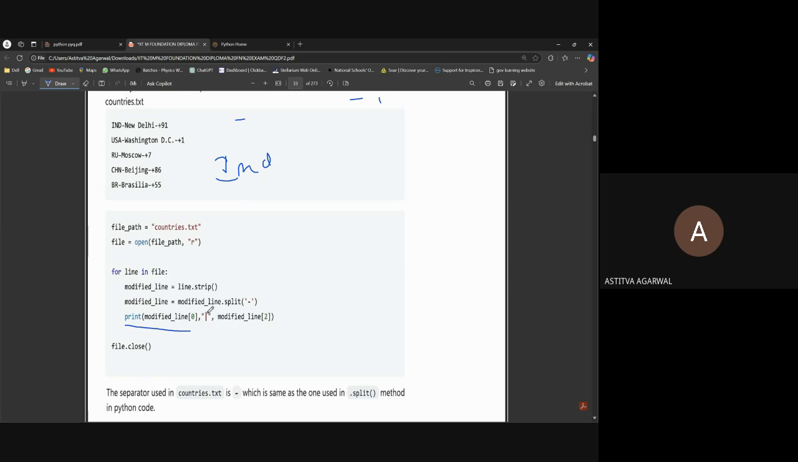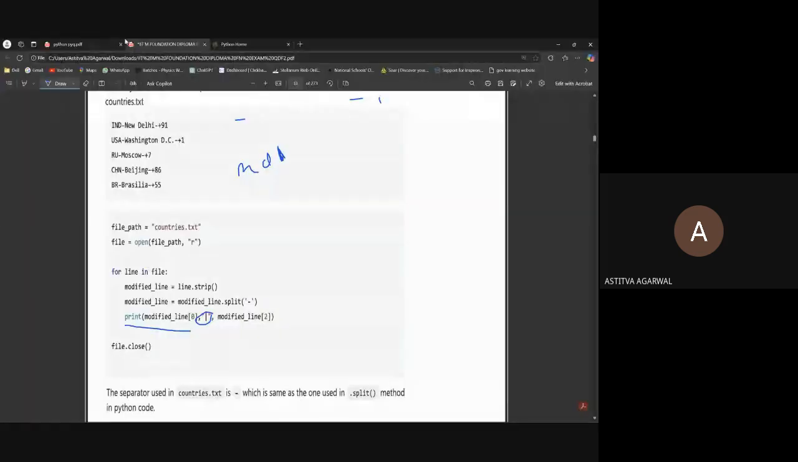And we have to add this. So we will write IND. I am not good at writing with a mouse. Then we have to add modified_line[2]. So what will modified_line[2] be? This was the 0th, this was the first, and this was the second. So first we will write this slash, then we will write +91. So this will be the first statement.